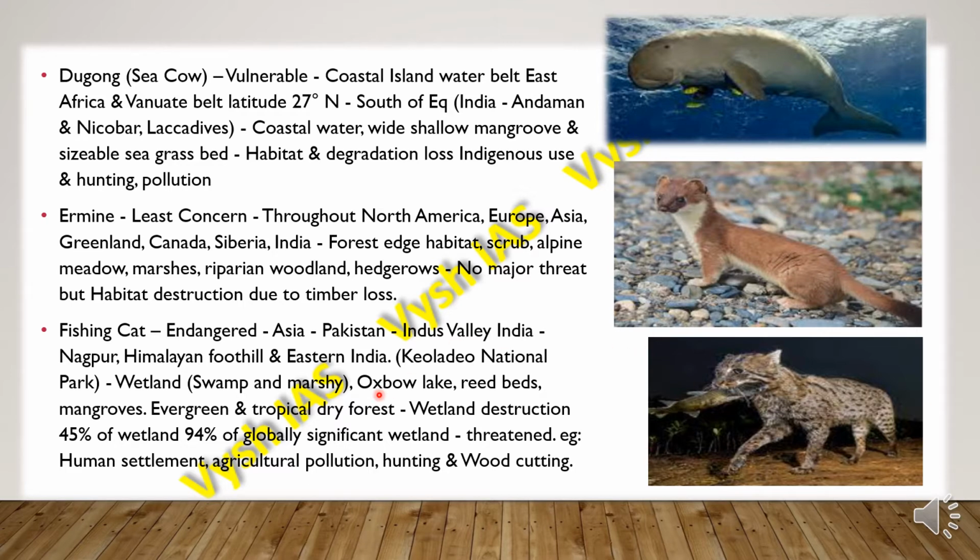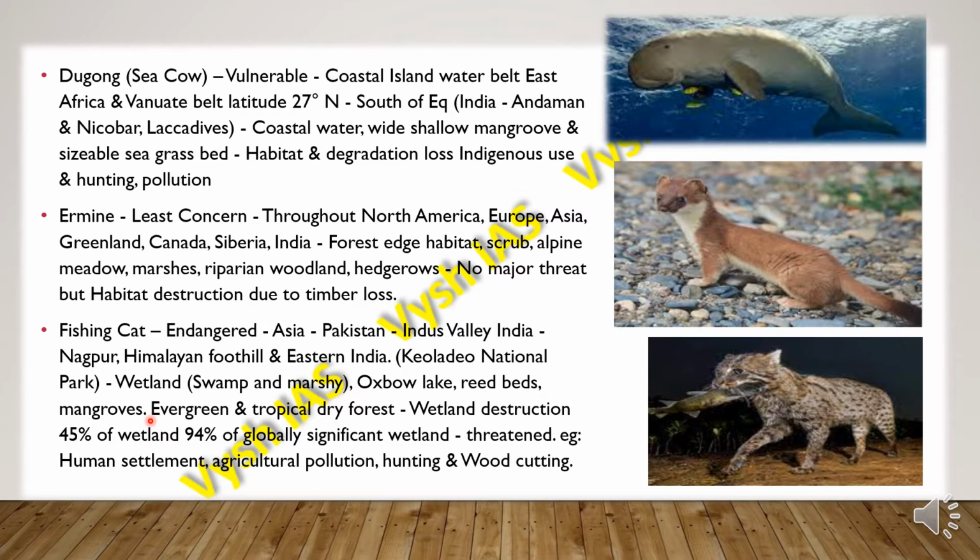Then we have the fishing cat. The fishing cat is endangered, and it is found in Asia, in Pakistan, the Indus Valley, then in India it is found in the Himalayan foothills and eastern India. Also the Keoladeo National Park. They are found in wetlands, swamps and marshy places, and then oxbow lakes, reed beds, mangroves, and they are mainly found where the vegetation is evergreen and tropical dry forest.